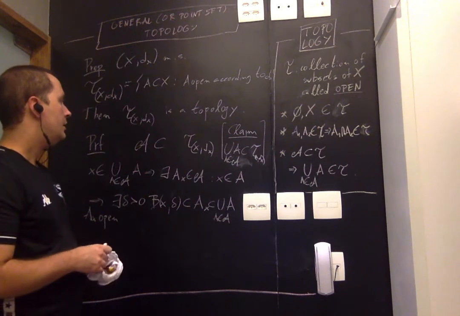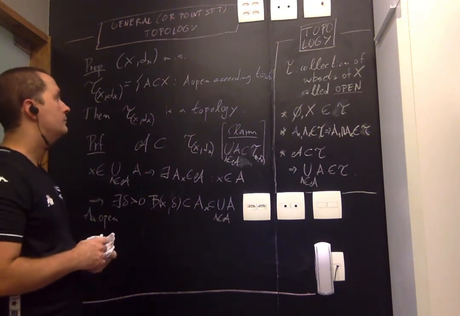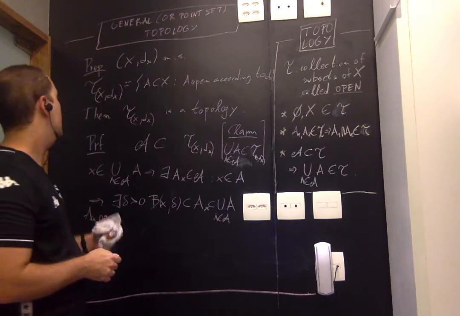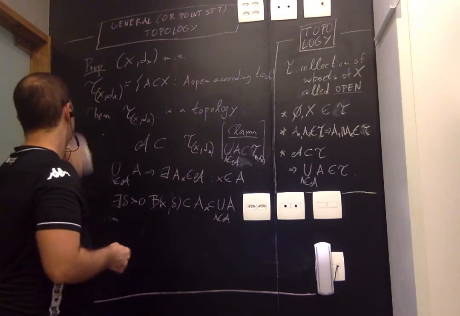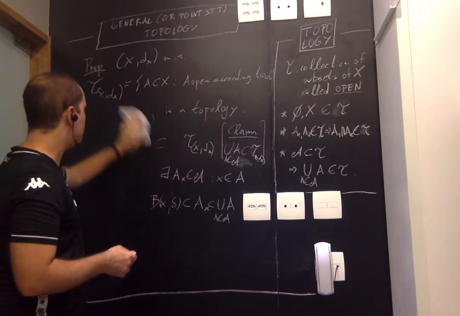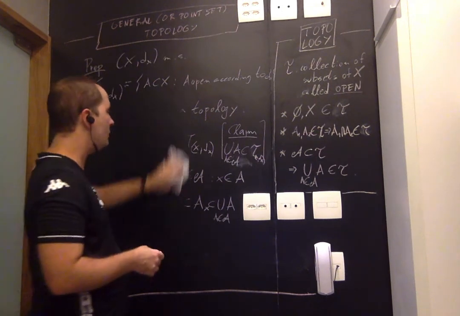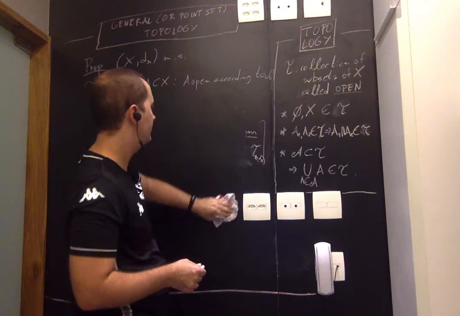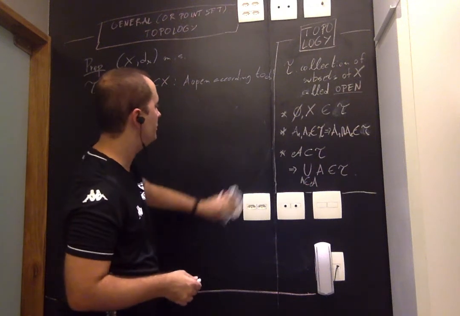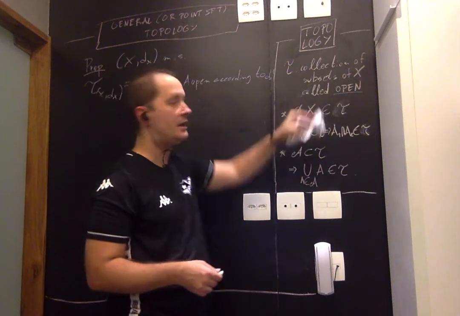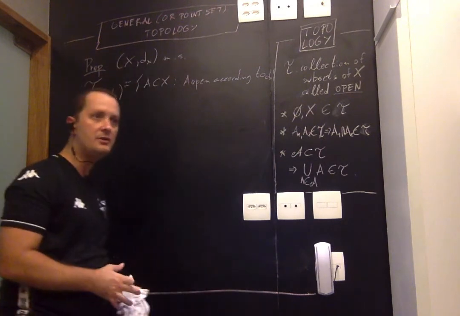Okay. Now, as I mentioned, we have this concept of closed sets. Well, what is a closed set in a metric space? It's a complement of an open set according to the metric. What is a closed set in a general topology? It's a complement of an open set, a set in the topology. So again, there's no contradiction.